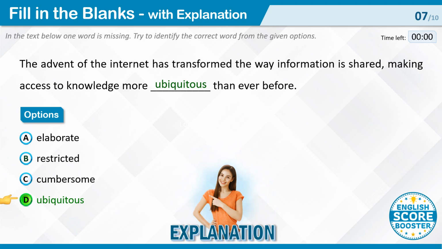Ubiquitous. Ubiquitous means present, appearing, or found everywhere. In the context of the sentence, it fits well because it conveys the idea that access to knowledge is found everywhere, which aligns with the impact of the internet.